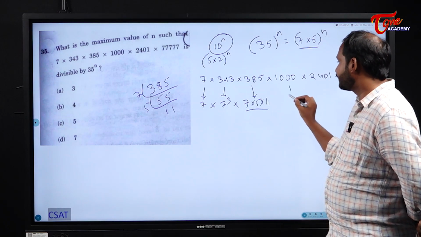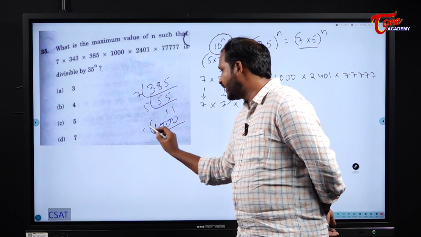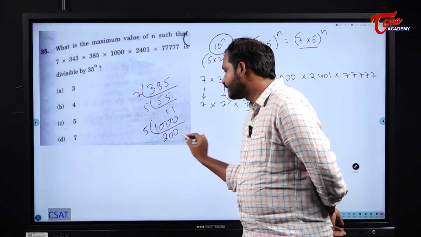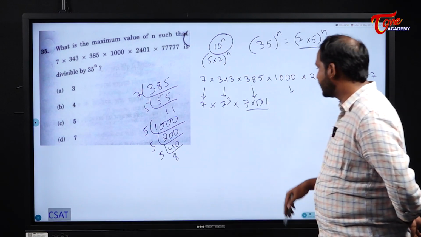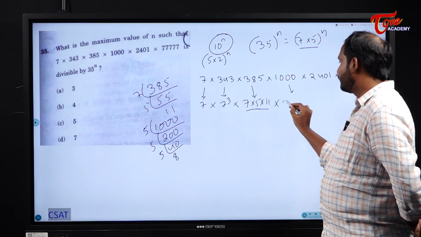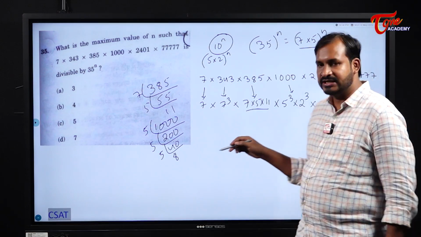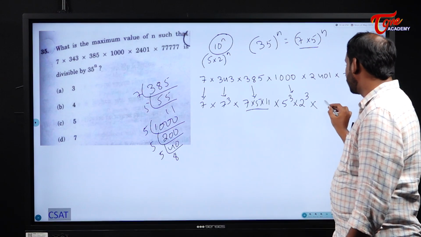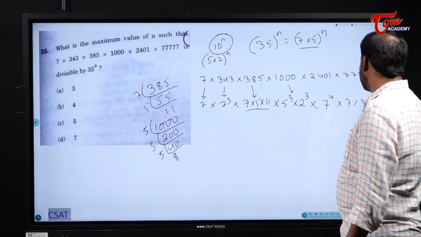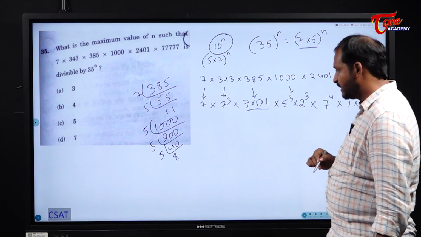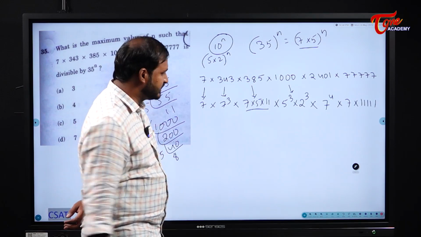Next, 1000. What can I write for 1000, students? Please see here: 5 200s are 1000, 5 40s are 200, 5 8s are 40. That means I can write 1000 as 5 cube into 2 cube. Am I correct? Next, 2401 is nothing but 7 to the power of 4. If you solve it also, you will get the same thing. Into this one I can write 11 for the time being. It is of no use for me. Now simply observe the 7 and 5 powers, that is enough.